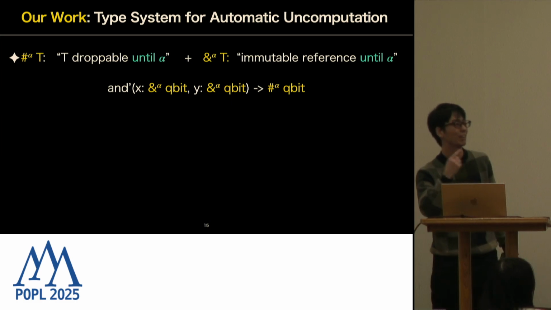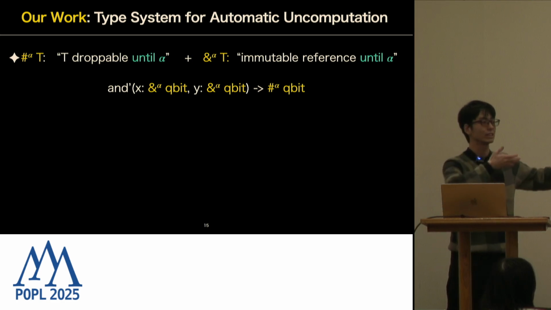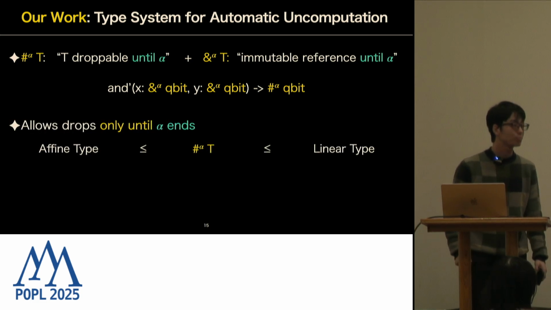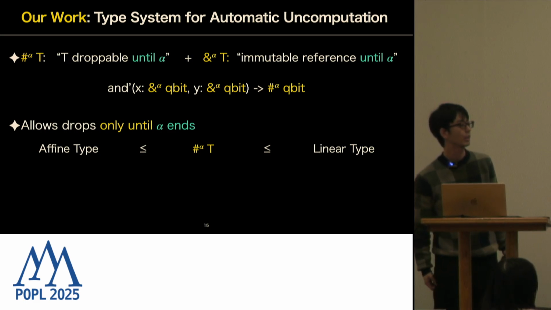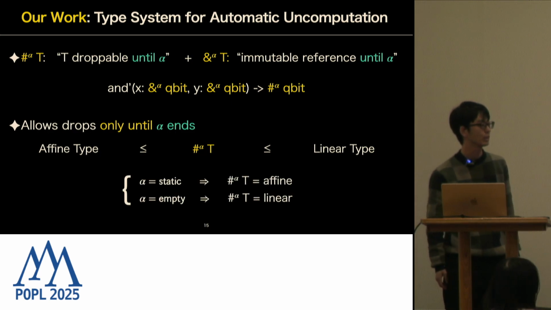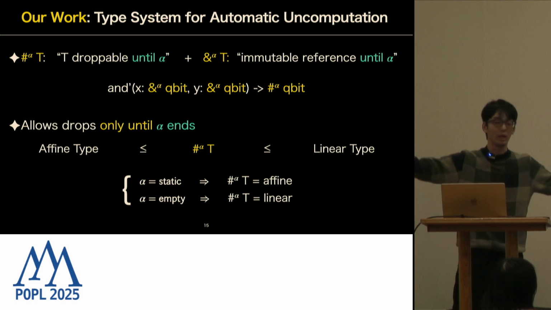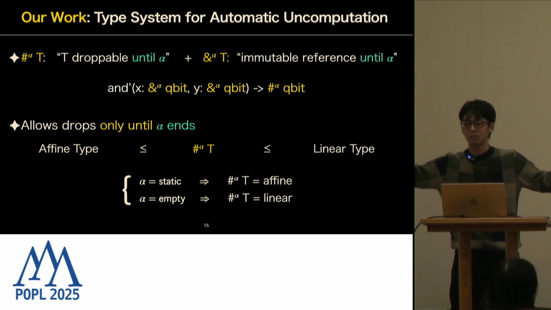And it has to have a common lifetime because you need to match this time. So that's the idea. And with this lifetime-annotated sharp type, this lies in between affine types and linear types. And if this alpha is the longest one, which means that you can drop at any point, then it matches the usual affine type.